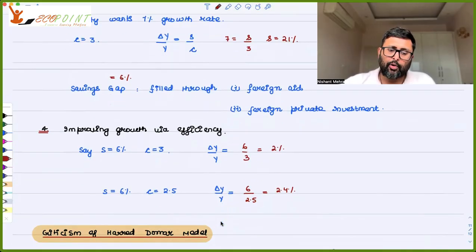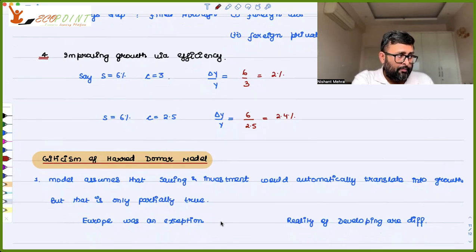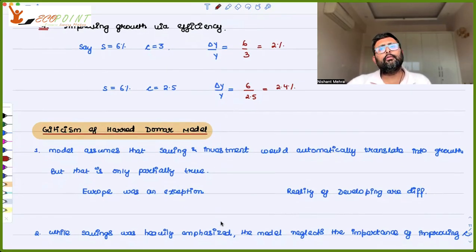What is emphasized in the model is the improvement in the savings rate, right? The other thing is the way the model is telling it: you have savings, you have investment, so that savings and investment are going to be translated into growth automatically.